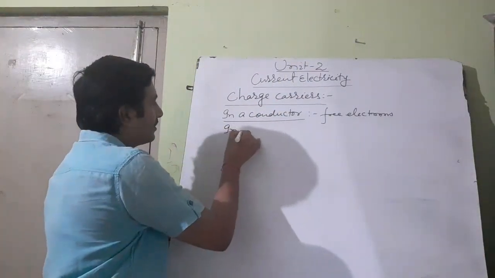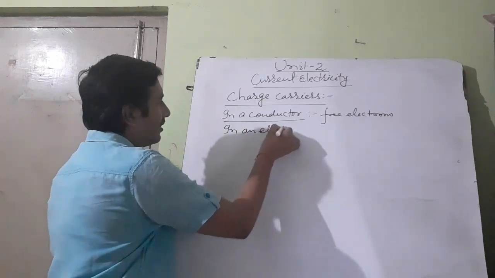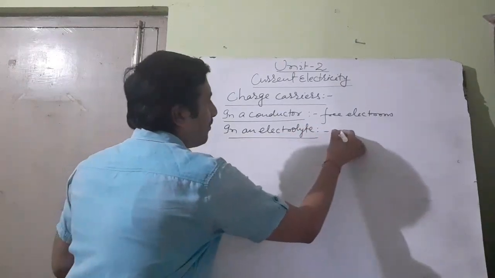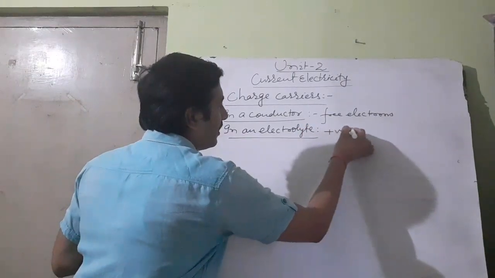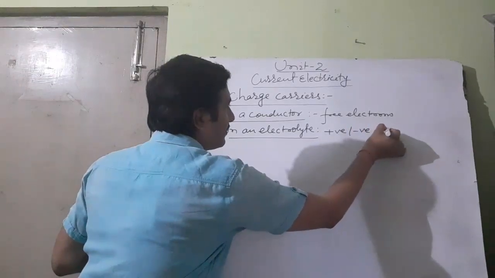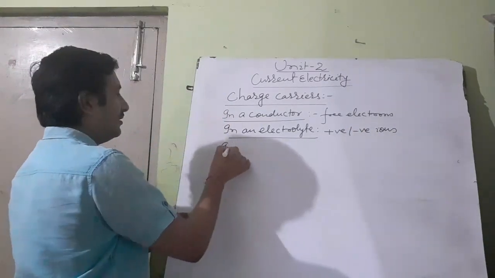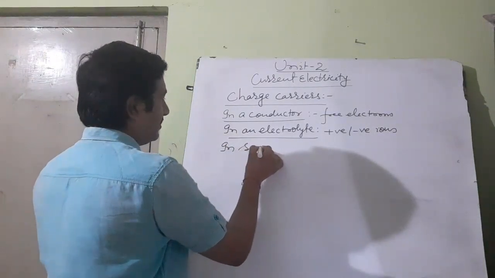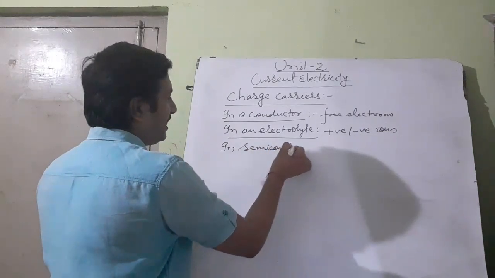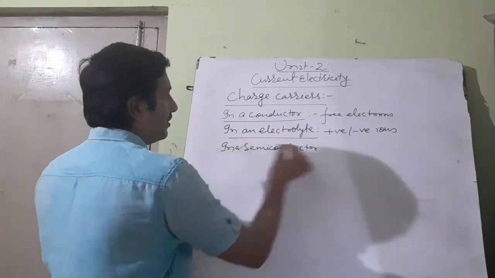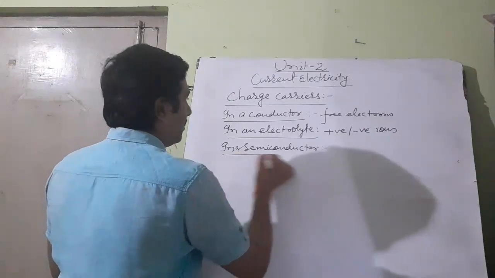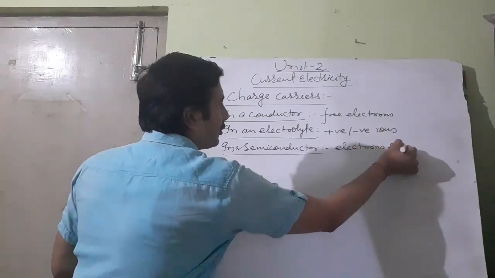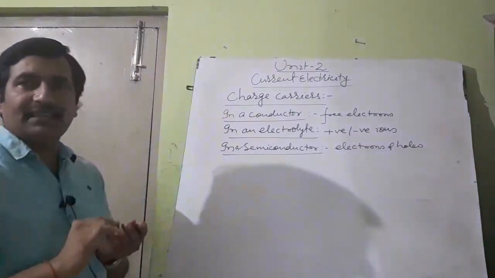In an electrolyte, positive and negative ions, and in a semiconductor, electrons and holes are charge carriers.